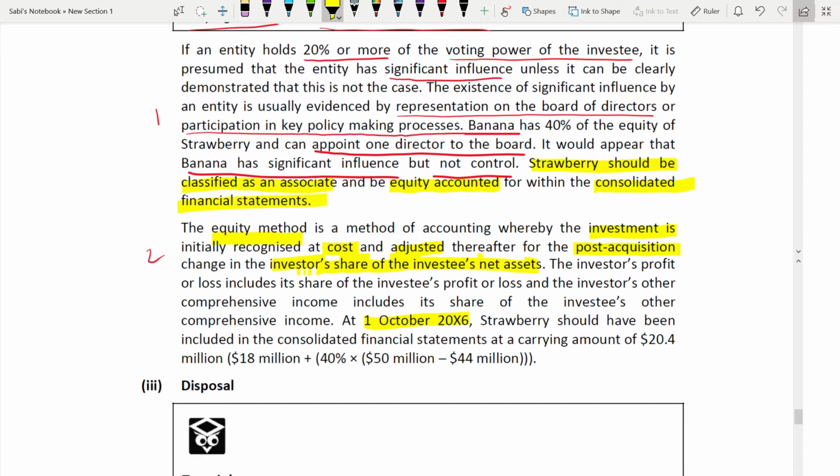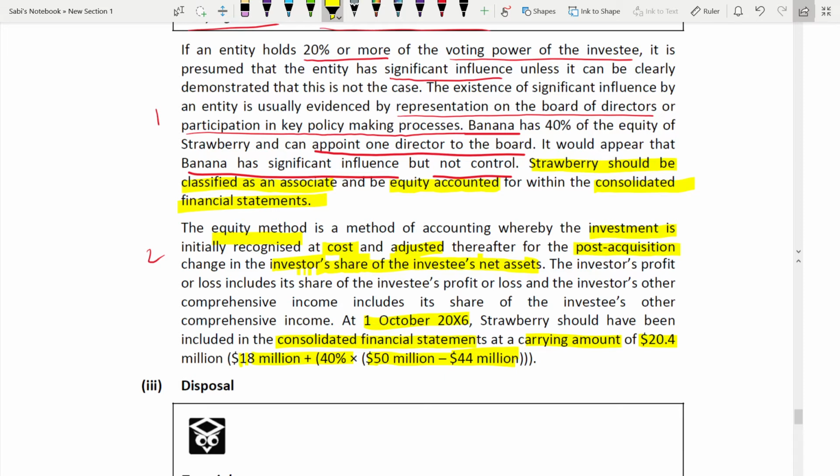So Strawberry should have been included in the consolidated financial statements at a carrying amount of 20.4 million. How did they get 20.4 million? The calculation is here, dear. You don't have to go far away. In the consolidated financial statements, the carrying amount of Strawberry at 1st of October 2006 will be this much.